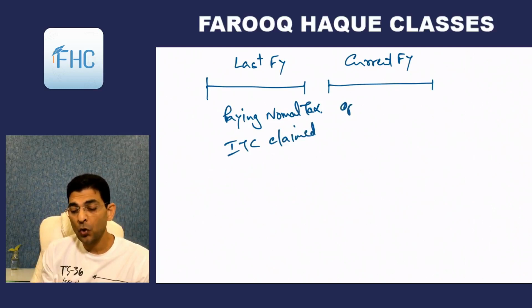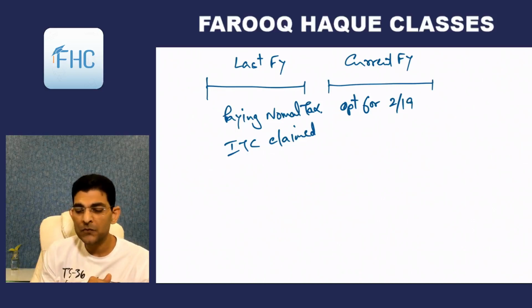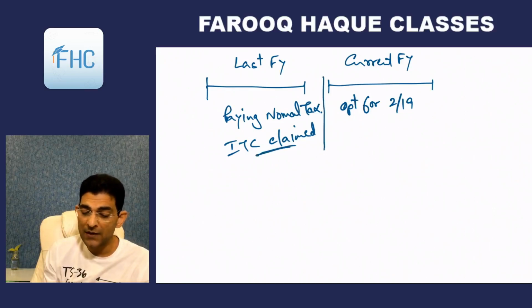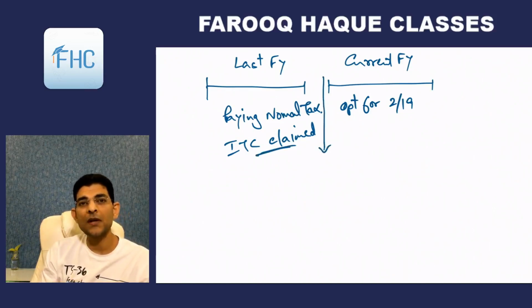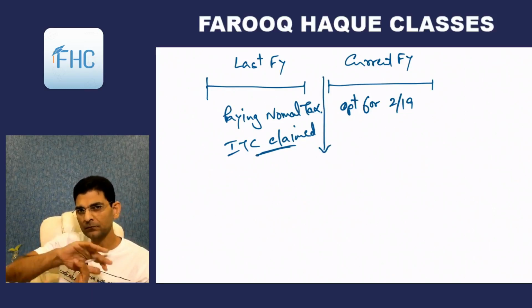This year you opt for notification 2/19 or maybe composition scheme. Last year you were paying normal tax, and you were claiming ITC also. So this day, 1st April, is called the transition day. You transition from one method to another method.